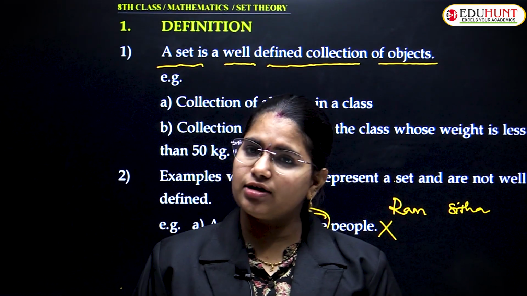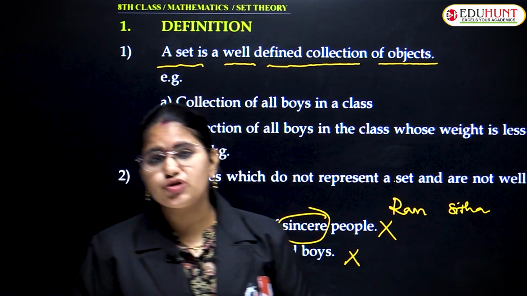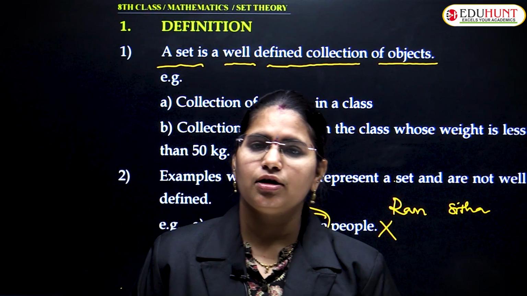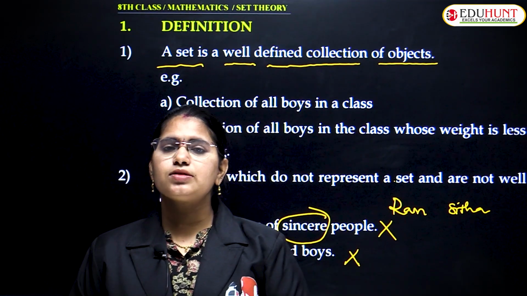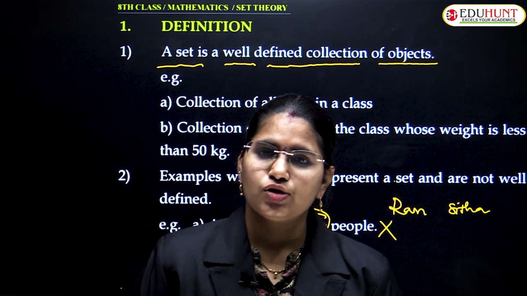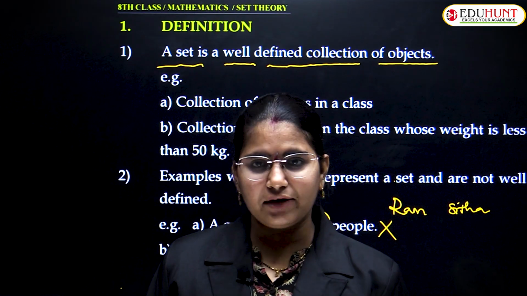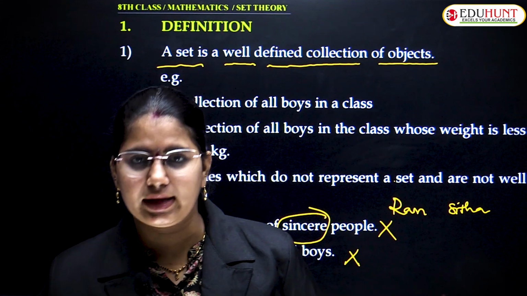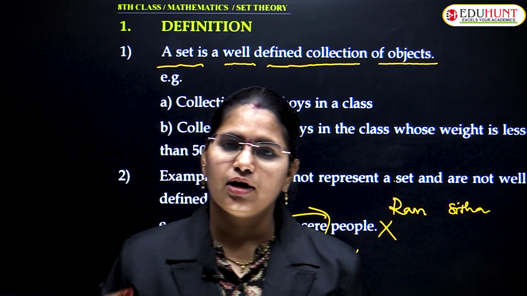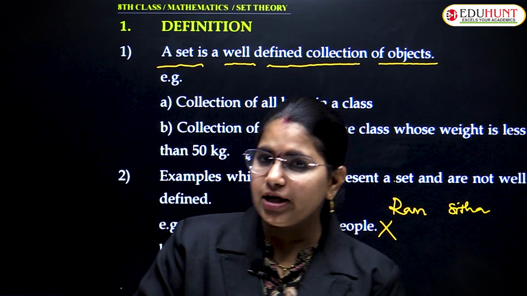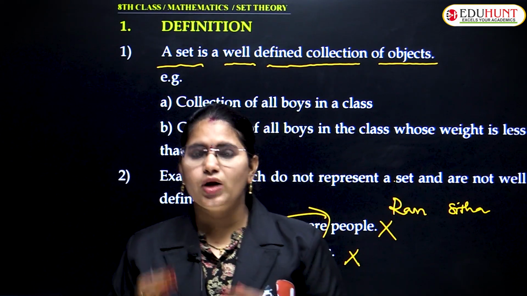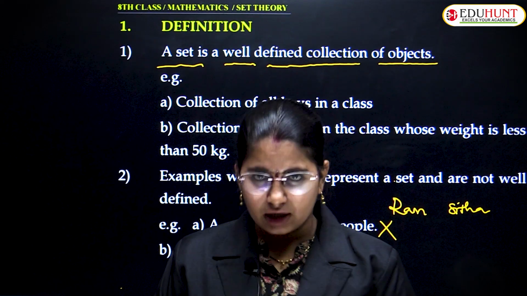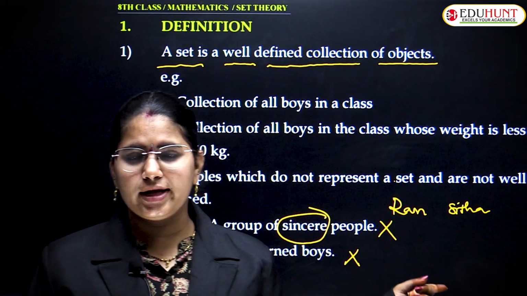Yes. So what are examples of sets? A set of natural numbers, a set of real numbers, a set of integers, a set of irrational numbers. You can learn many things. So I hope you got clarified the difference between a set and an example of a non-set. Understood? So again I repeat, a set is nothing but a well-defined collection of objects. Shall I get back to the next one?